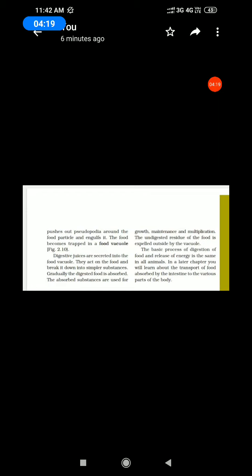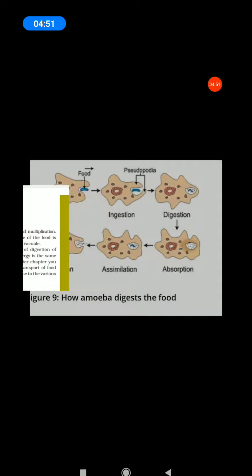Okay, the last paragraph, all of you listen. All of you see your book. The basic process of digestion of food and release of energy is the same in animals. In a later chapter, you will learn about the transport of food absorbed by the intestine to the various parts of the body. Okay, that's all, students. That's all for this chapter, feeding and digestion in amoeba.